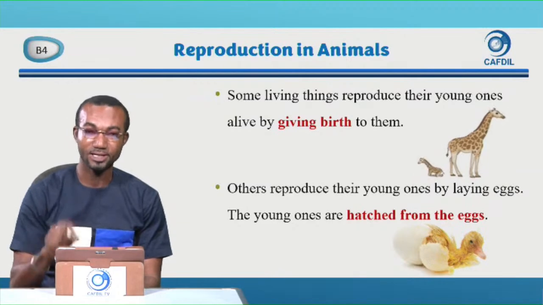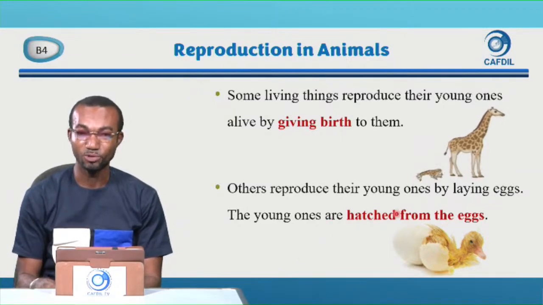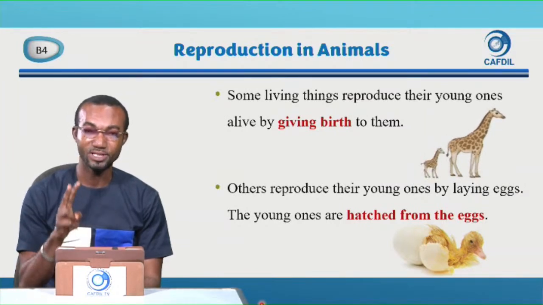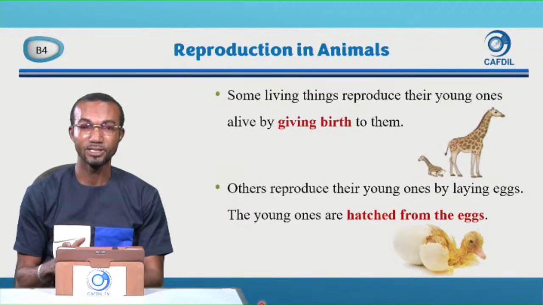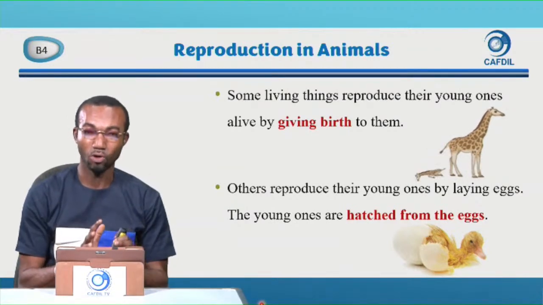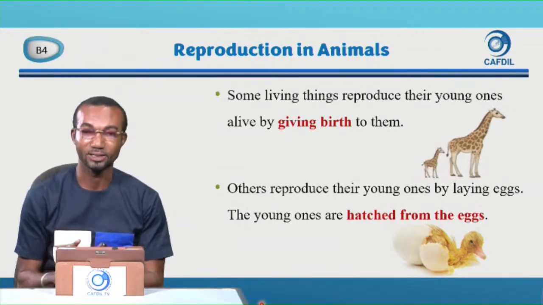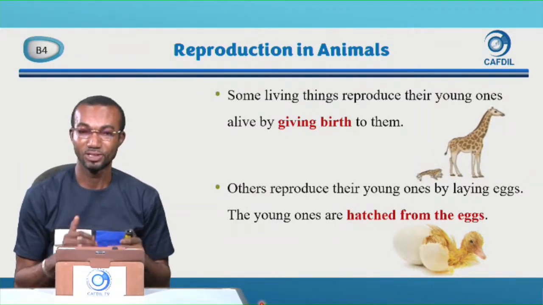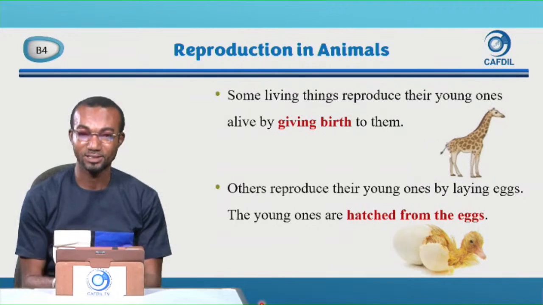So in today's lesson, we are going to look at reproduction of young ones through the hatching of eggs. As we said, there are two ways animals reproduce. Either they are given birth to, or they are hatched from an egg. In the last lesson we looked at giving birth. Today we are going to look at the hatching from eggs.